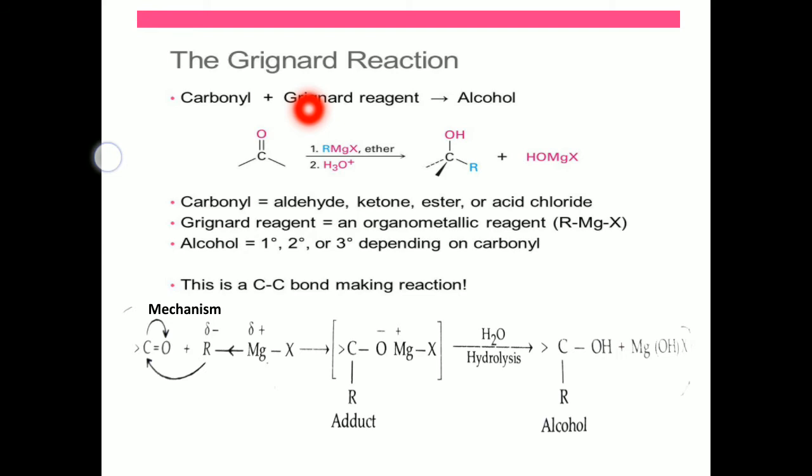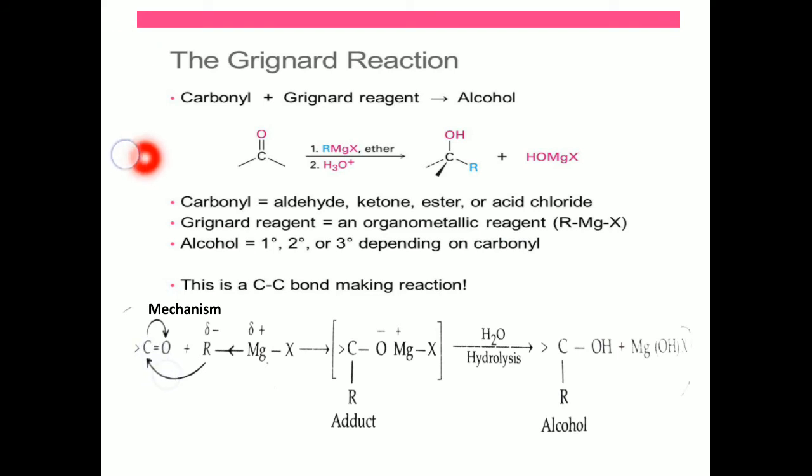In this particular reaction, a new carbon-carbon bond is formed between the species. Here the alkyl group is connecting to the carbonyl carbon. It is making a new bond with the carbonyl carbon, so it is called a carbon-carbon bond making reaction. Here we have the mechanism of this reaction.